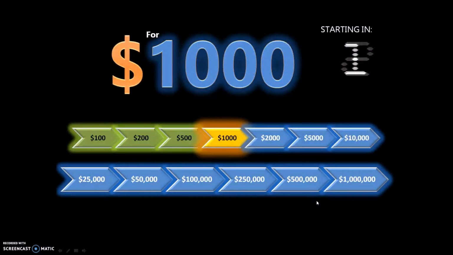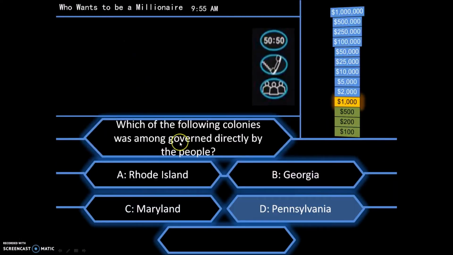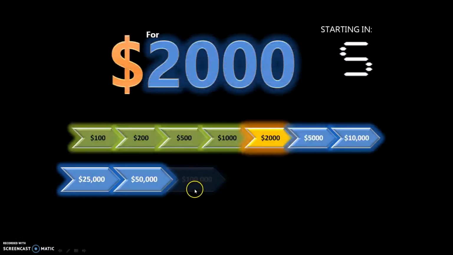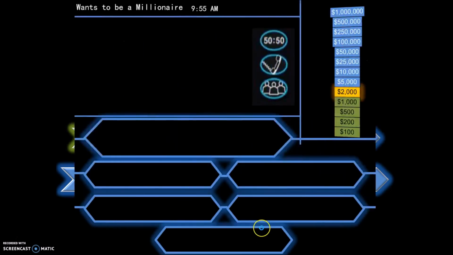I think most of the questions here are from chapter 2. So which of the following colonies was governed directly by the people? A. Rhode Island, B. Georgia, C. Maryland, D. Pennsylvania, or E. New York. And of course that's Rhode Island. And most of these questions are really helpful for those students who are planning to take the SAT US History subject test.